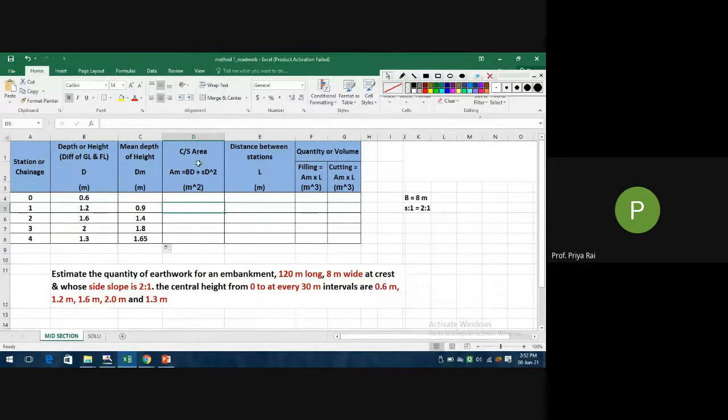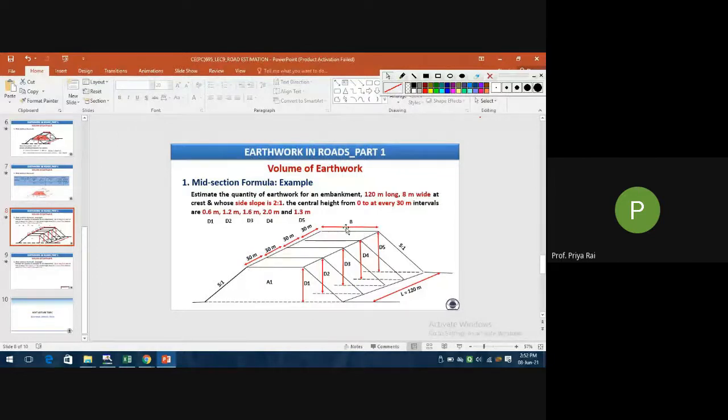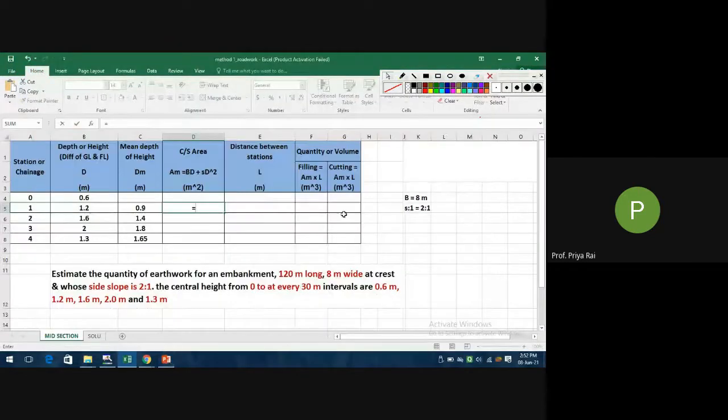Now we need to write the formula. So see this formula, equals to, we have to calculate the area. So equals to B. What is the value of B? 8, right? See, B, 8 meter wide at the crest. Crest means this one. So B is equals to 8. Here B into D, so into D, D will be actually this value. Select this cell, that is 0.9.